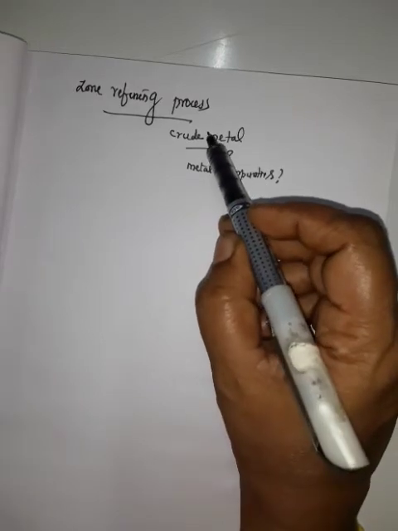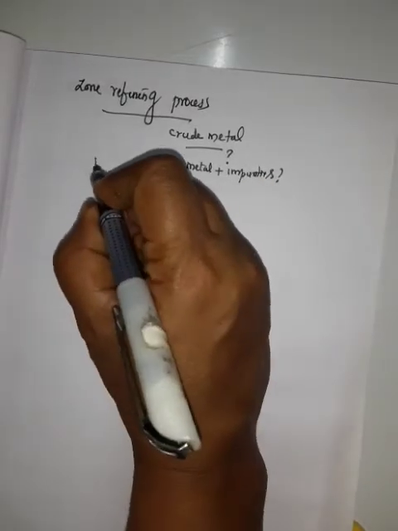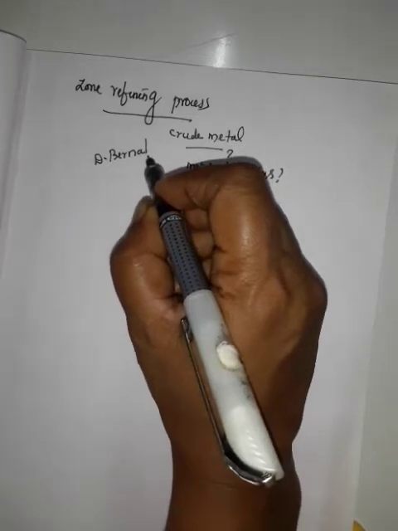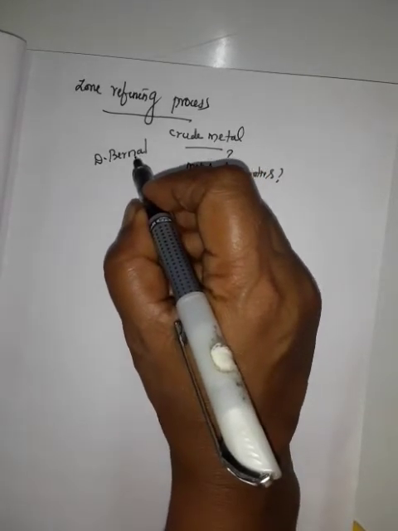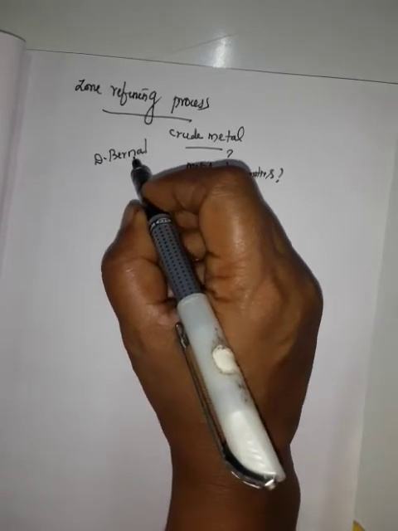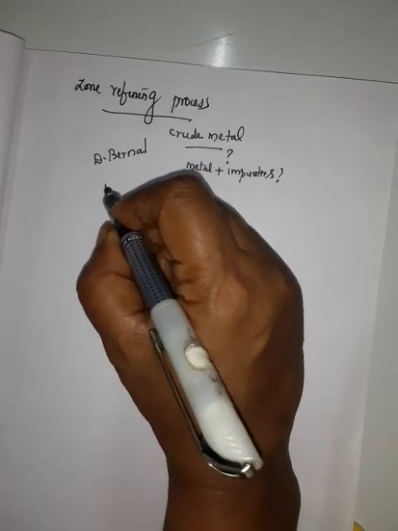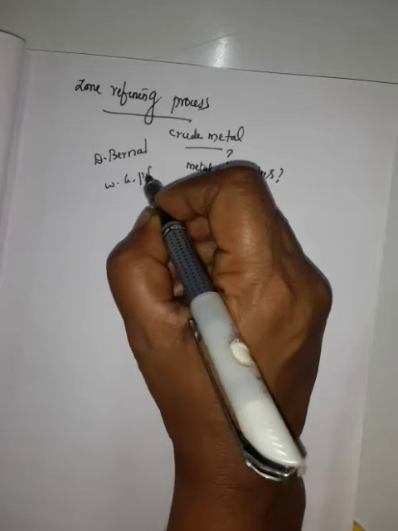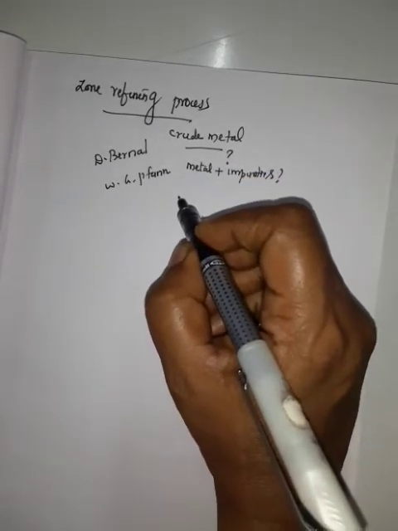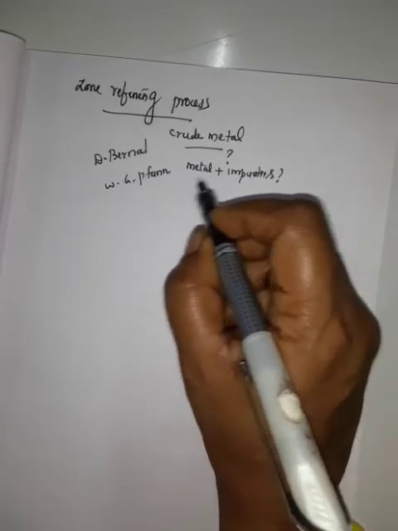This zone refining process was first invented by D. Bernal. This is not given in the book, I am just giving it for information. It was invented by D. Bernal of Ireland, but the real credit goes to W.G. Pfann, an American chemist, because he fully developed it for metals.